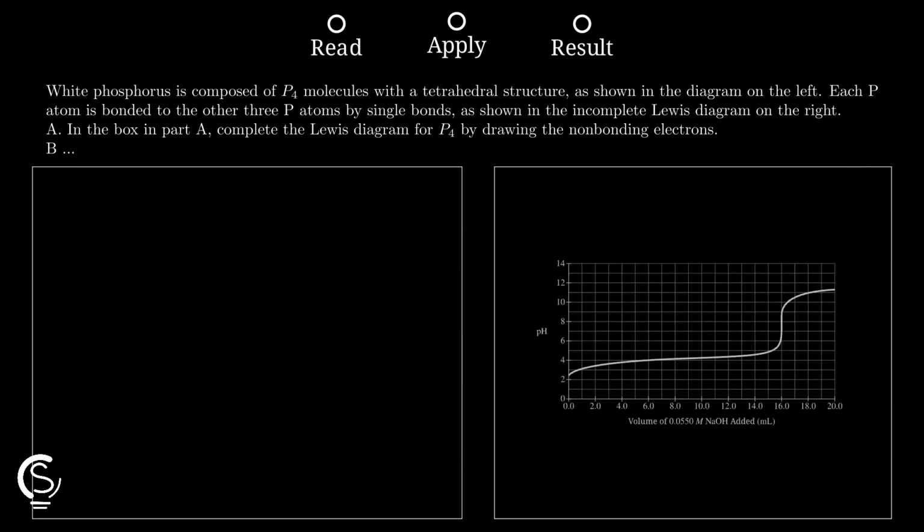Delta S naught is negative because the reaction converts 5 moles of gaseous reactants O2 into 1 mole of solid product P4O10. Gases have more disorder than solids.